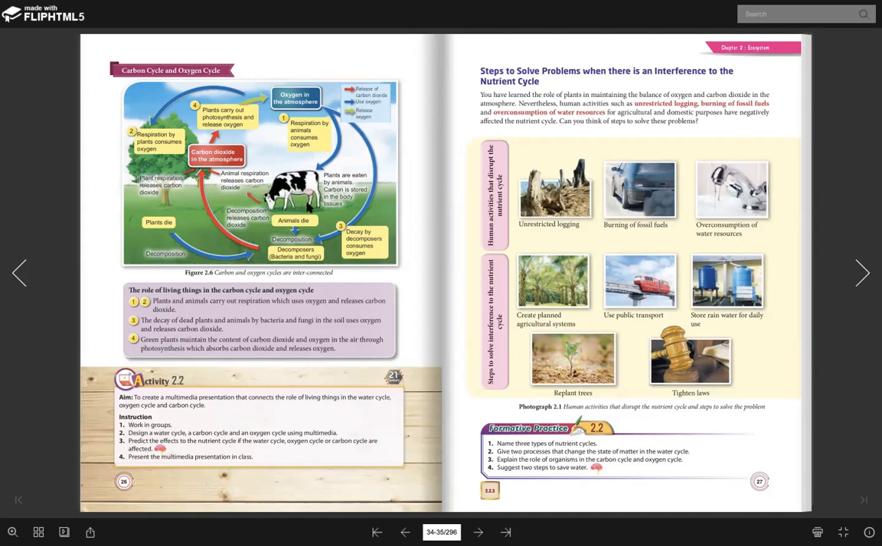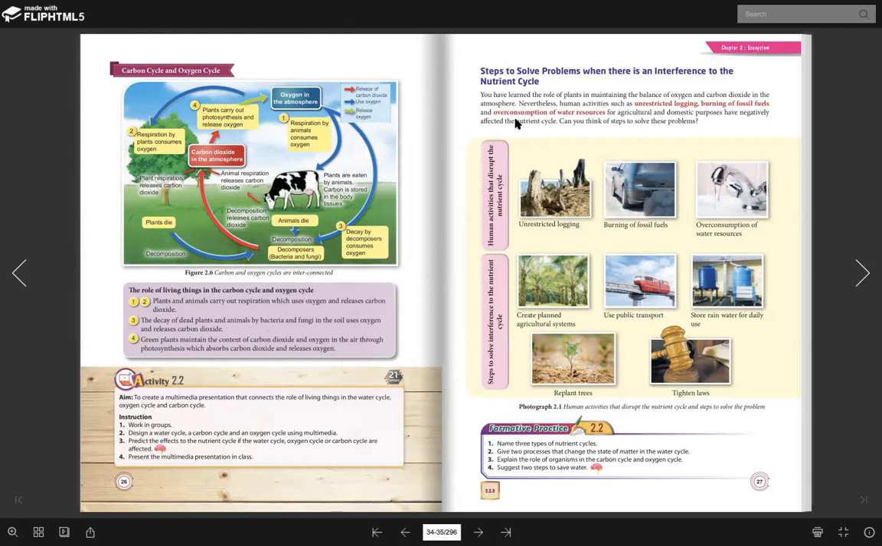So this is how carbon and oxygen cycle works. You see here. Okay, so for those who want to copy the information, you can stop the video and you can copy this note. Okay, so guys, because we know that there are three types of cycle: water, carbon, and oxygen.